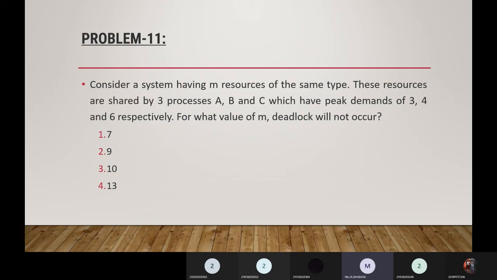These resources are shared by 3 processes A, B and C, which have peak demands of 3, 4 and 6 respectively. That is, process A demands 3 tape drives, process B demands 4 tape drives, and process C demands 6 tape drives. So for what value of m will deadlock not occur? Whether it is 7, 9, 10, 13.